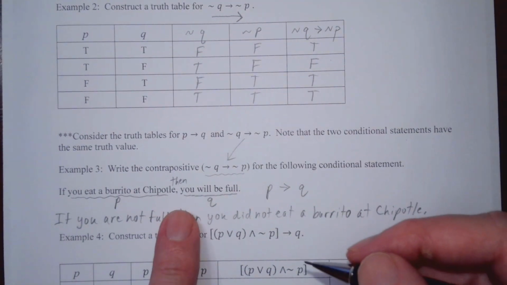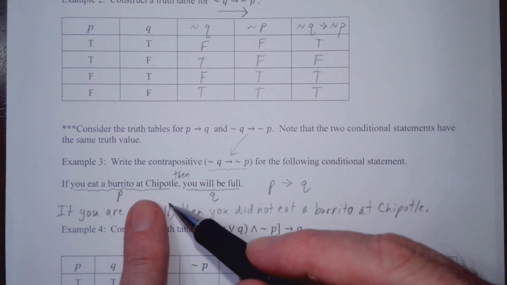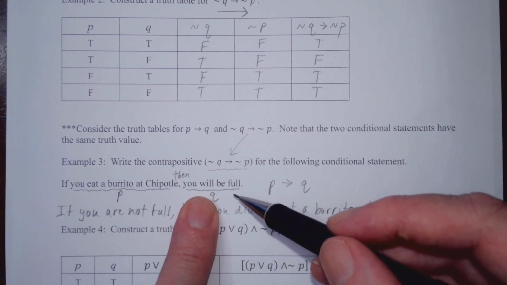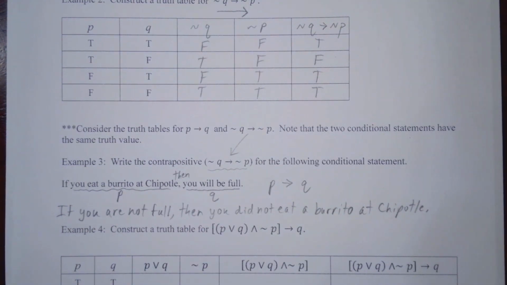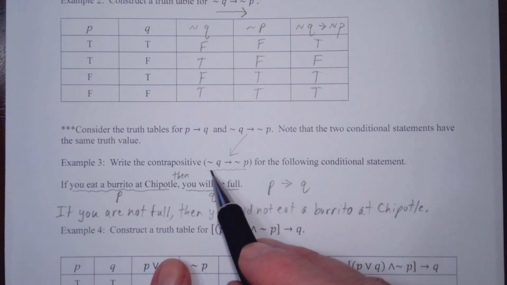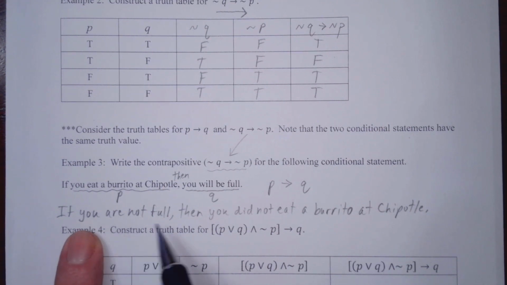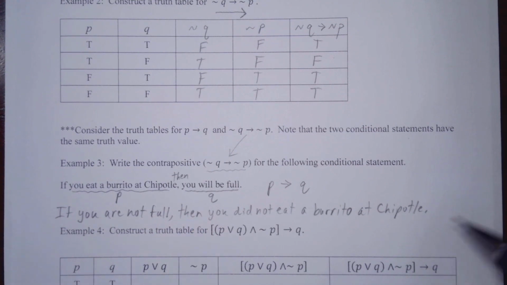I don't know if you've ever eaten at Chipotle, but their burritos are big. If you eat a burrito at Chipotle, then you will be full. That is very likely the case. And so something that has equivalent truth values would be a statement of this form here, not Q implies not P. Let's see if this makes sense. If you are not full, then you did not eat a burrito at Chipotle, because we know if you ate a burrito at Chipotle, then you would be full. So that's the basic idea.